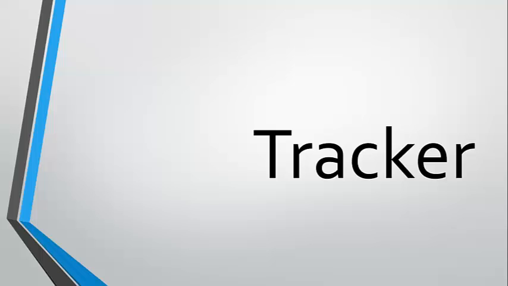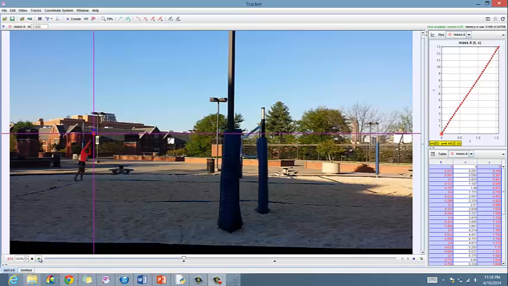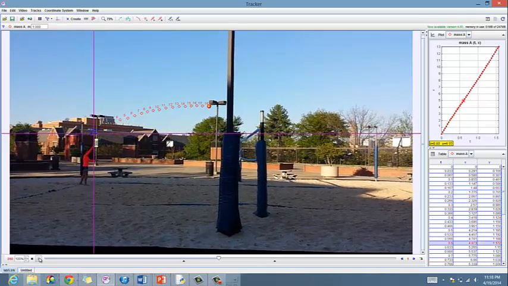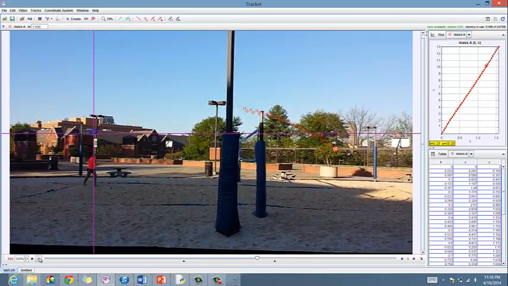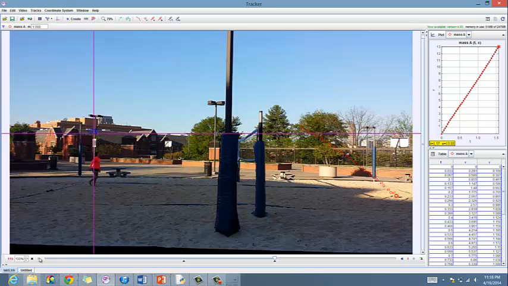In Tracker, I tracked the motion of the volleyball in the positive X and positive Y direction. The origin of the axis was set at the ball's original position already in the air, so the ball's final position will be a negative Y value.